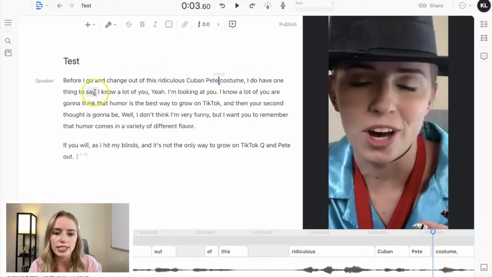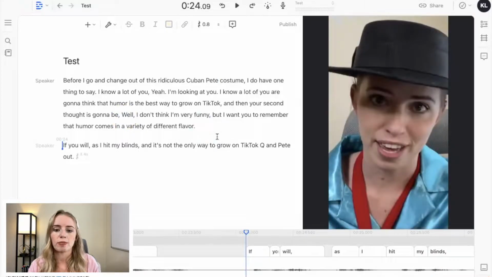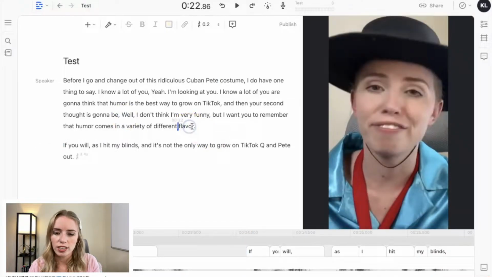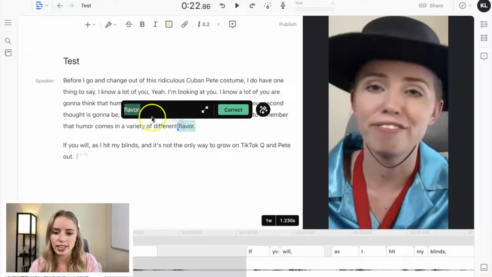I do have one thing to say. I know a lot of you, I'm looking at you. I know a lot of you are gonna think that humor is the best way to grow on TikTok, and then your second thought is gonna be, well, I don't think I'm very funny. But I want you to remember that humor comes in a variety of different flavors. Let's do flavors because I know I said that.